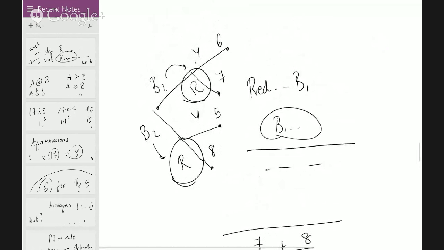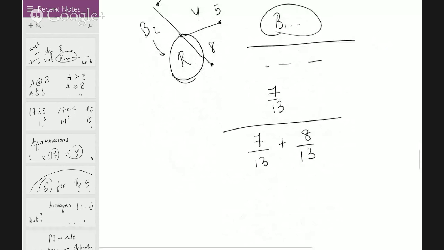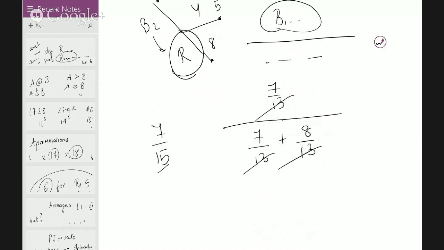But what do you want? Only B1, so it's going to be 7 by 13 on top. Okay, now since the number of balls are the same, 13 and 13 cancel, you have 7 by 15, and that's precisely the answer. Yeah, that's how it works. Bayes' theorem works this way. You find out the denominator first and then adjust the numerator. All right, let's talk further.